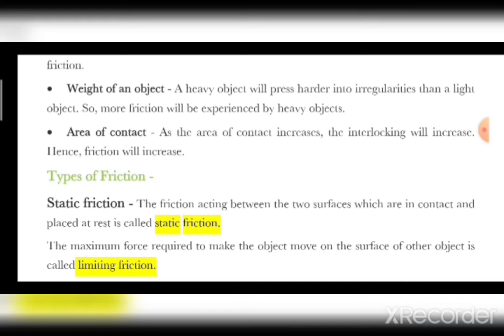If we talk about sliding and in the other case rolling, the friction in sliding will be more than rolling, because the area of contact in sliding friction is more than in rolling friction. So as the area of contact increases, there will be more surfaces in contact, more irregularities and interlocking, so there will be more friction.